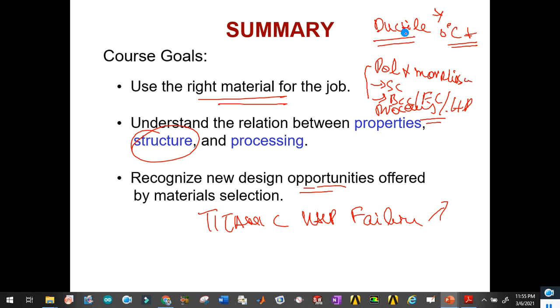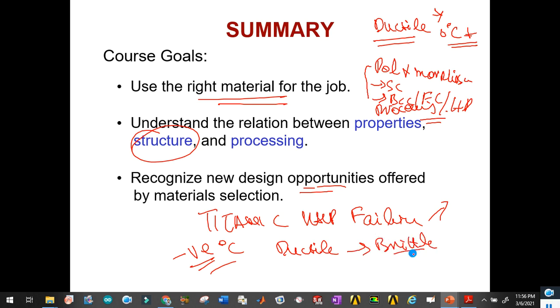So if one material is brittle at 15 degree C, it may become ductile at some other temperature as well. The material they were using in the ship was ductile at 0 degree C and plus temperatures. But what happened was that the ship was moving in a very low temperature. For example, it was meeting the freezing point and the temperature was going negative. Because of that, the ductile material property was converted into brittle.